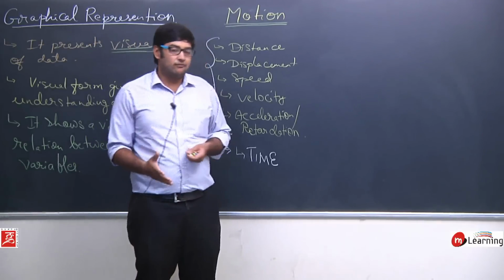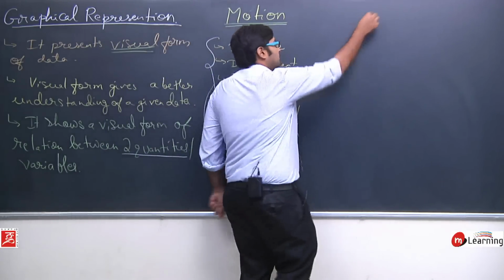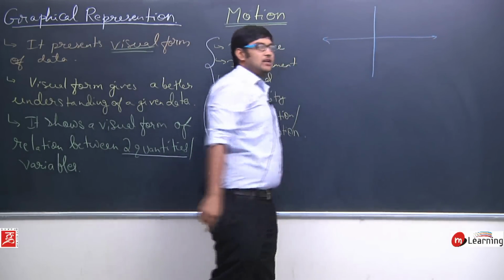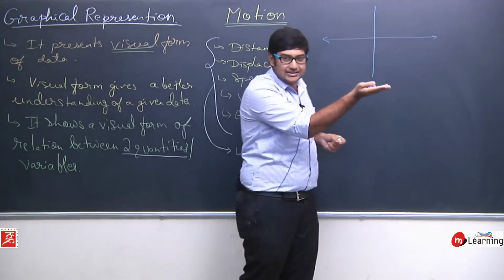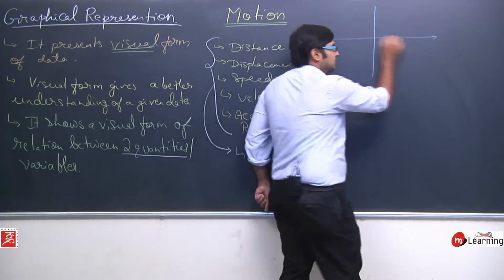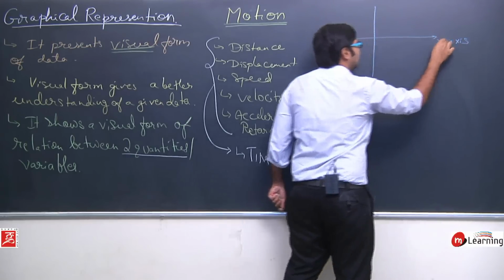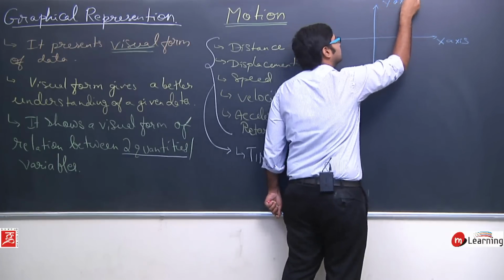Now what is a graph? A graph is a plane in which we have two axes. One is a horizontal axis and another is a vertical axis. We call the horizontal axis the x axis and the vertical axis the y axis, okay.